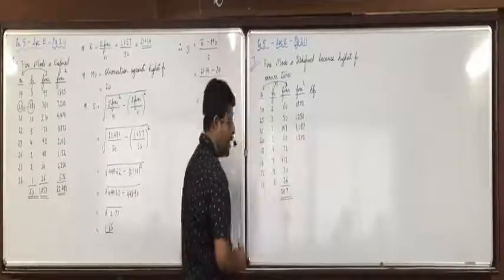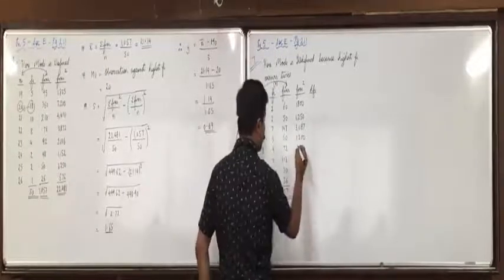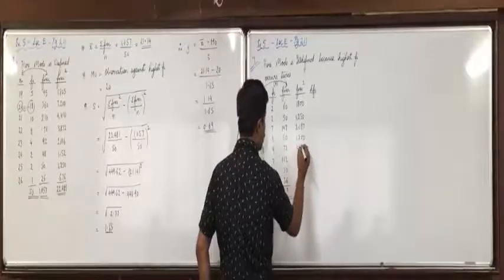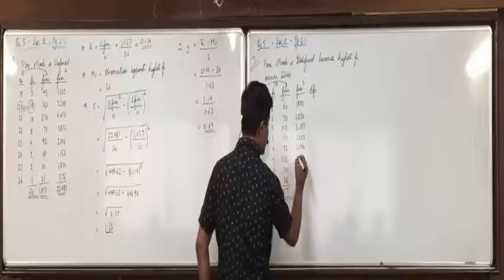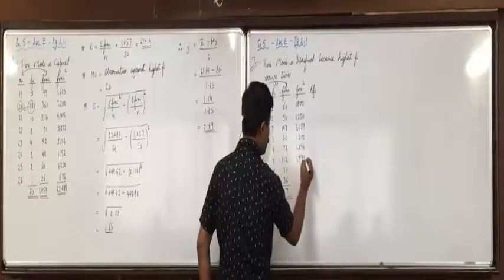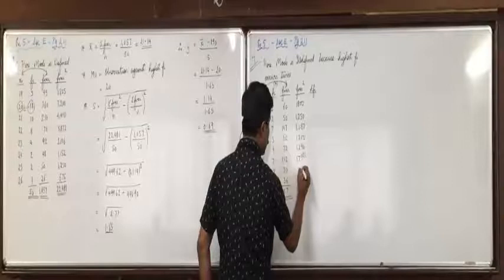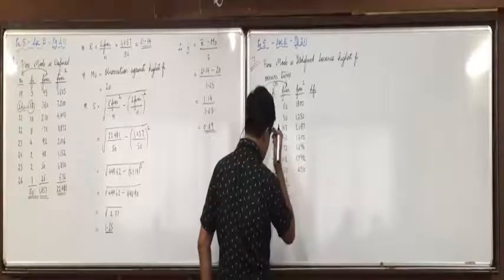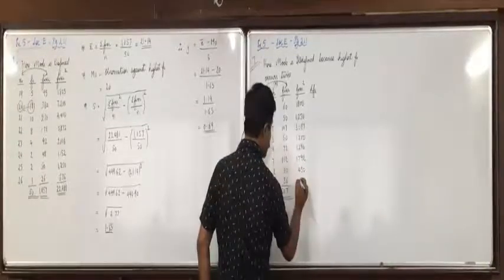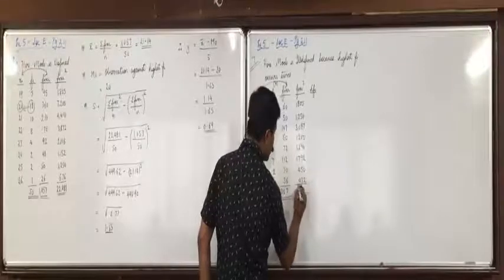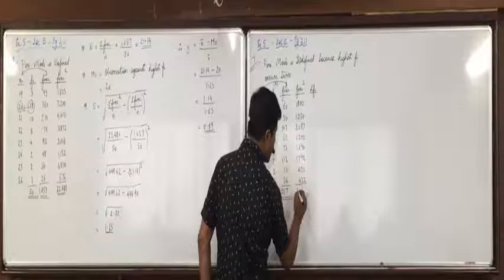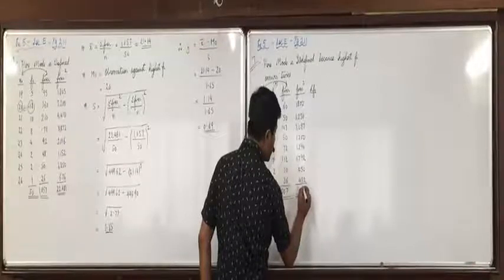What is 72 into 18? 1296. 112 into 16? 1792. 30 into 15, 450. 36 into 12, 432. Yes? 1107.